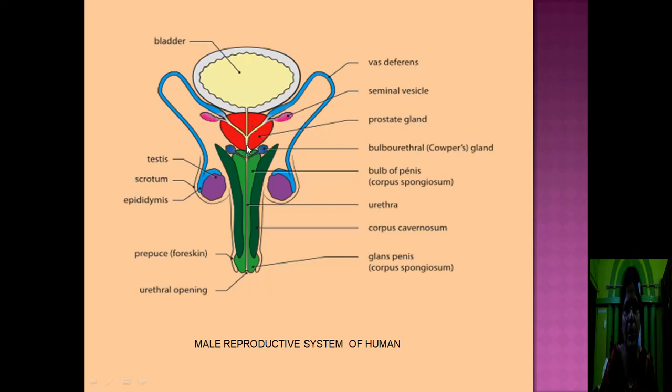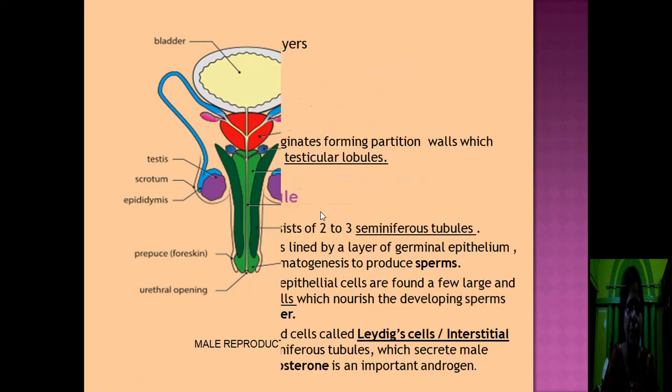Then this part is known as the membranous urethra. Then the last part of the urethra is known as the penile urethra or spongy urethra. This is all about the reproductive system of the human being.